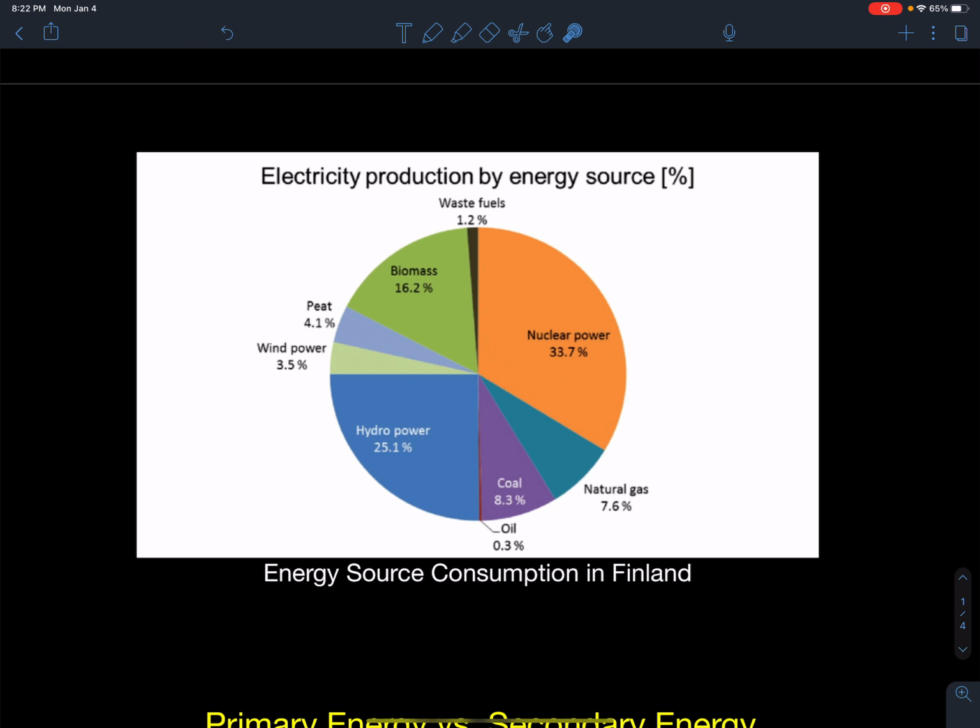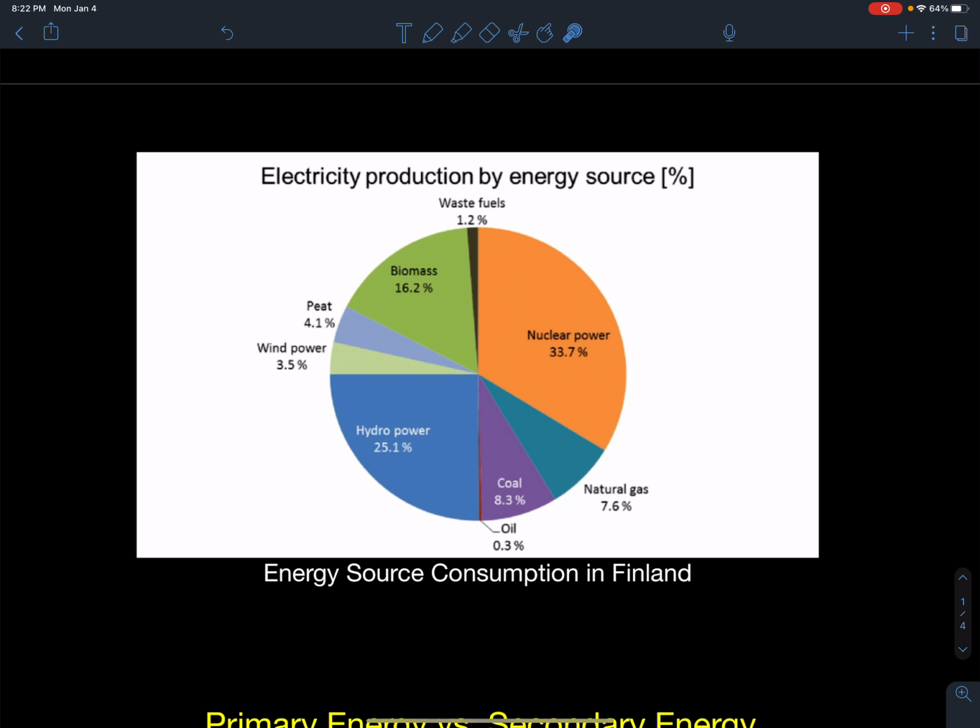So this is hopefully a sign for the future of what other countries are going to do to minimize the production of greenhouse gases and become cleaner. And the best thing about Finland is most of their energy sources are domestic. They don't have to worry about importing a lot of their fuel from their neighbors, so they can power themselves.